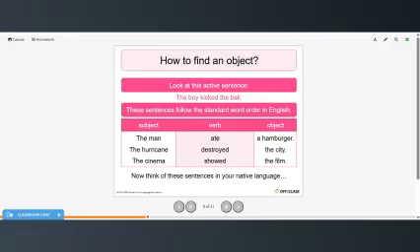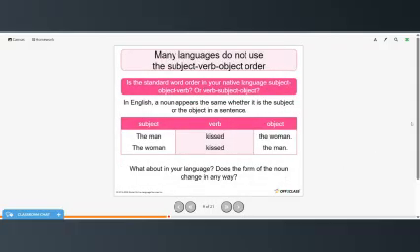These sentences follow the standard word order in English: subject, verb, object. So the man ate a hamburger. The hurricane destroyed the city. The cinemas showed the film. Now, you might want to think of these sentences in your native language, because other languages may have different word order, so it could be different depending on what language you speak. So is the standard word order in your native language subject, object, verb, or is it verb, subject, object?